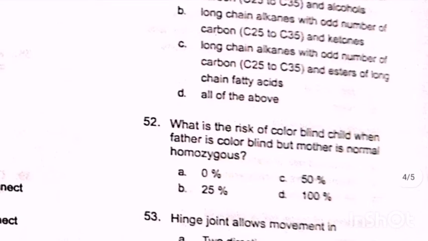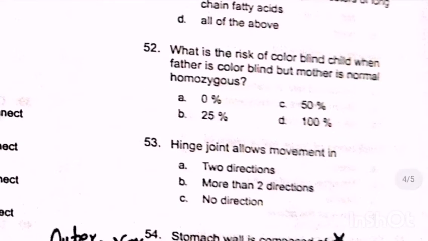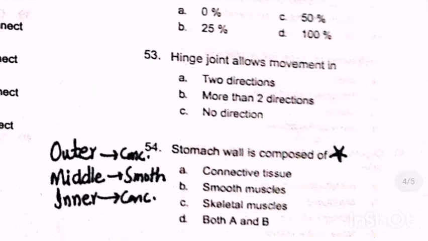Waxes are a mixture of long chain alkanes with odd number of carbon and alcohols, long chain alkanes with odd number of carbon and ketones, long chain alkanes with odd number of carbon and esters of long chain fatty acids. What is the risk of color blind child when father is color blind but mother is normal homozygous? Hinge joints allow movement in 2 directions, more than 2 directions, no direction.